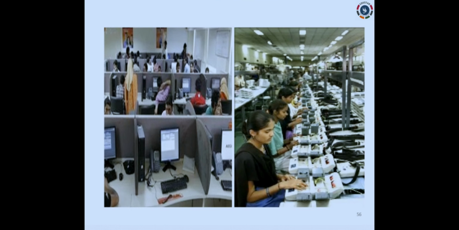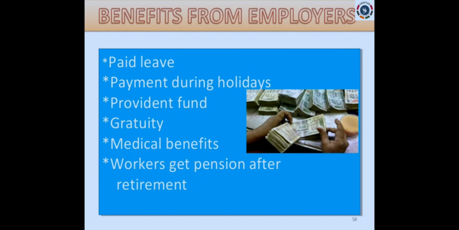Yes, now just look at these pictures, you can easily understand these all come under organized sector. Here the rules and regulations are followed and it is registered by the government, and here the people are given job security and so many other benefits also they are getting.